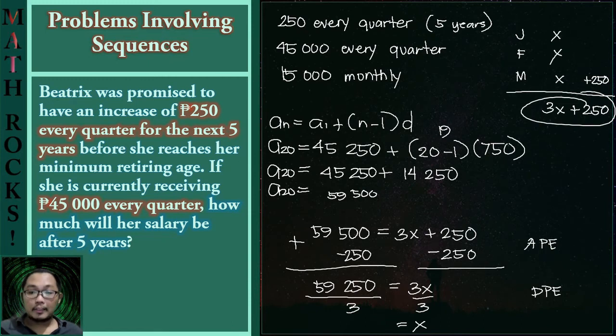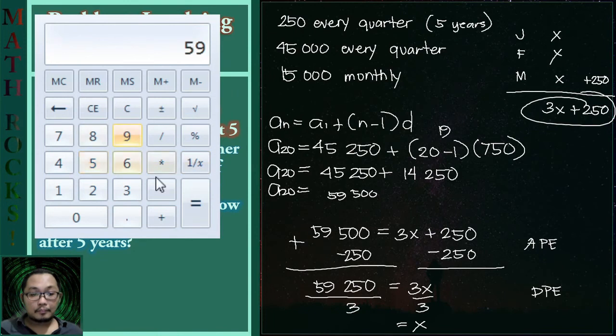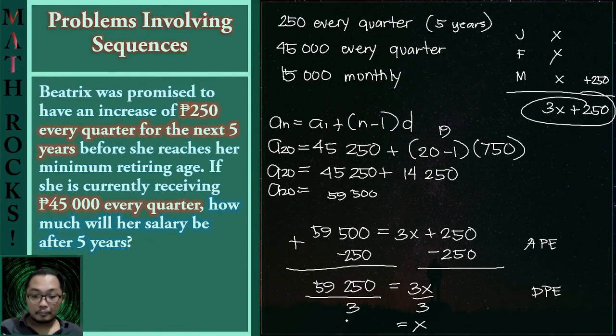So let us use a calculator to speed up the process. 59,250 divided by 3 gives us 19,750. So that means if we add 250 to such value of x, then we will obtain her salary after the increase happens on the 20th quarter.